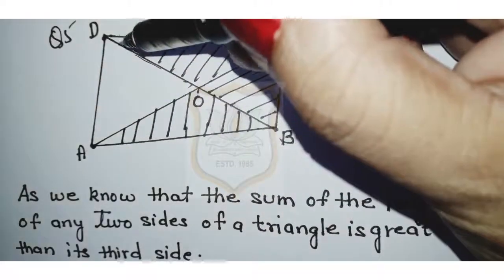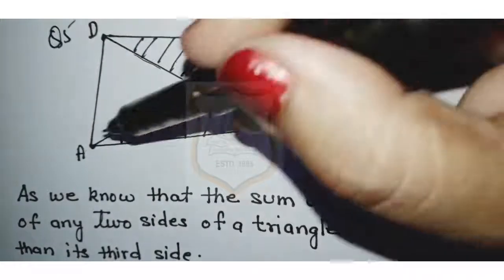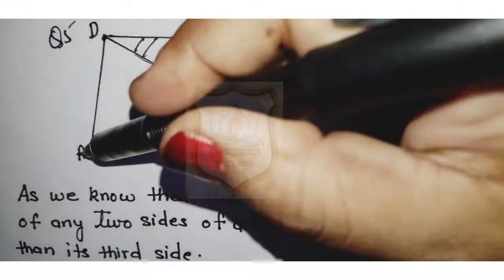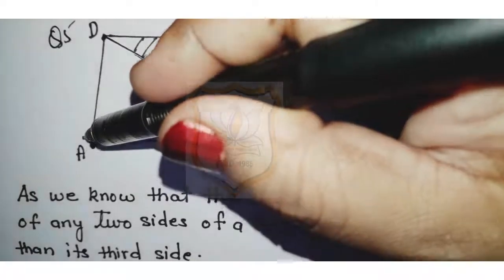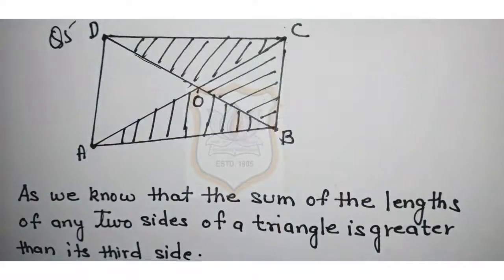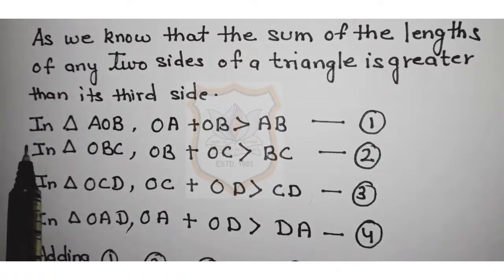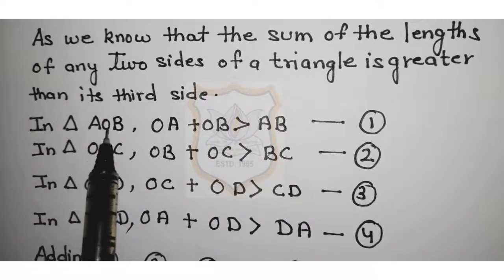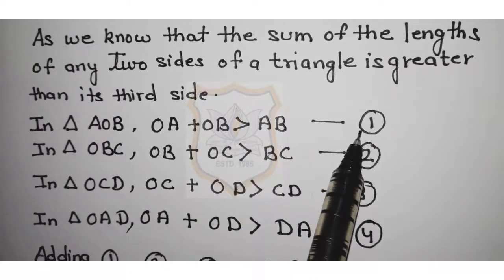And now we will take this last triangle, OAD. In this triangle, OA plus OD is greater than DA. This is equation 4. So, see, in this way we have to write all the inequalities. In triangle OAB, OA plus OB is greater than AB in equation 1.